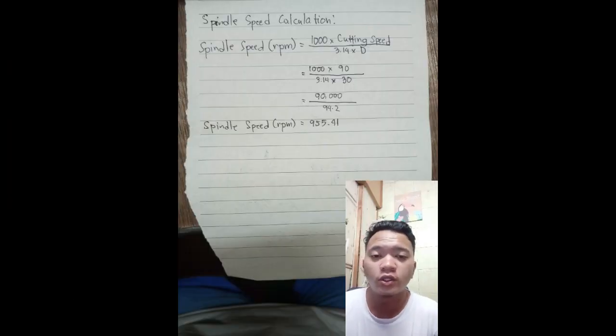Now we are going to compute the spindle speed. We are given 30 to 45 meters per minute for a high speed steel tool, and 90 to 150 meters per minute for a cemented carbide tool.